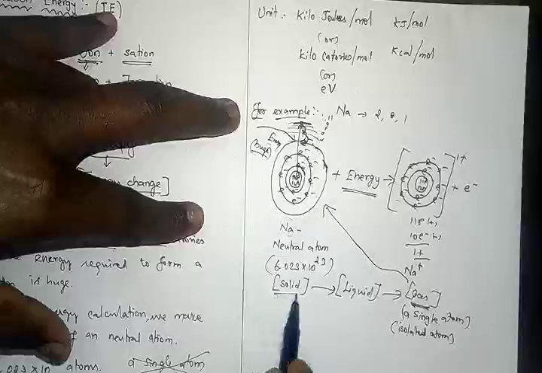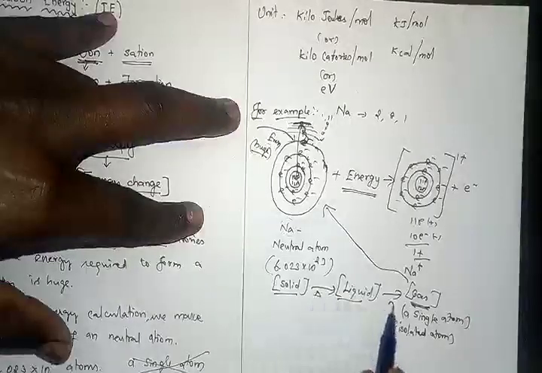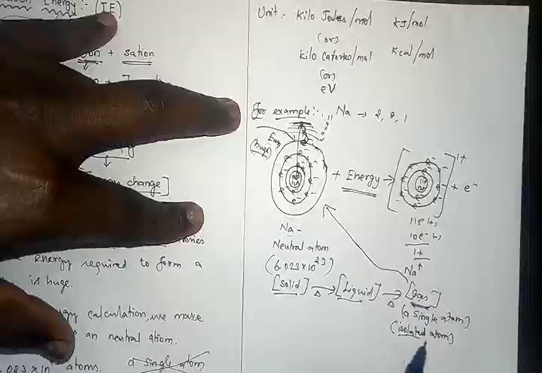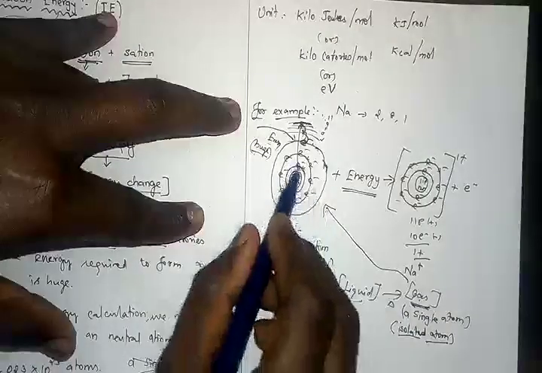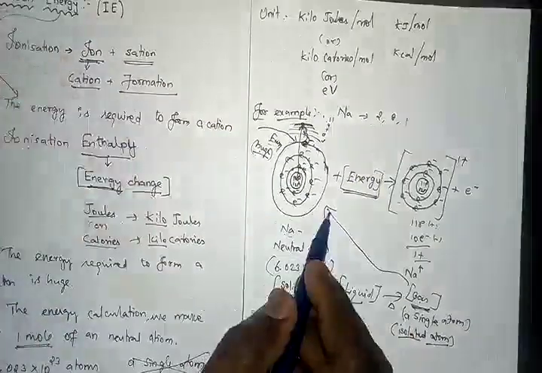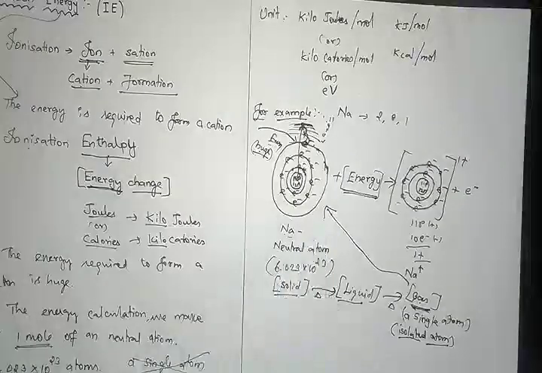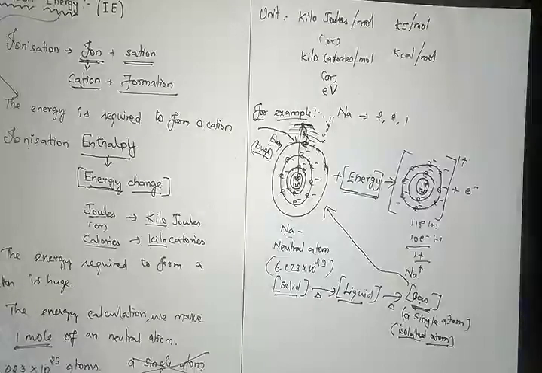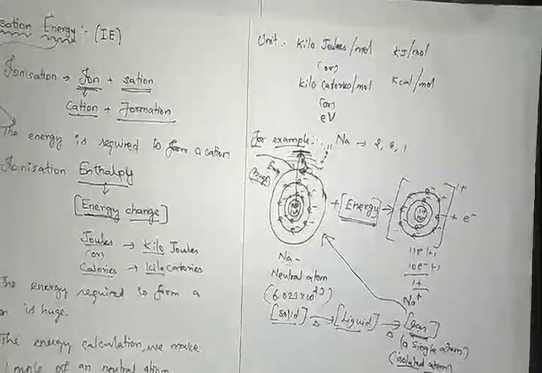Got it? So the solid we are converting to liquid by heating, by supplying energy. Again on heating, it is converted to the gaseous state. In the gaseous state, we call it an isolated atom. In the isolated atom, the electrons are removed by supplying energy. So that energy is called ionization energy. It will be very simple, my dear children. Next we will see the idea behind this ionization energy, or its definition. So let us go for the definition part of this ionization energy.